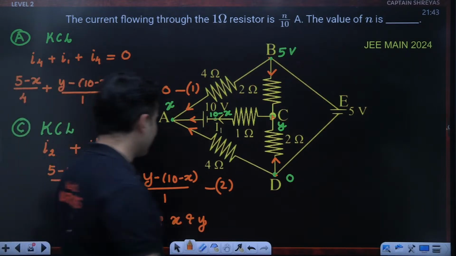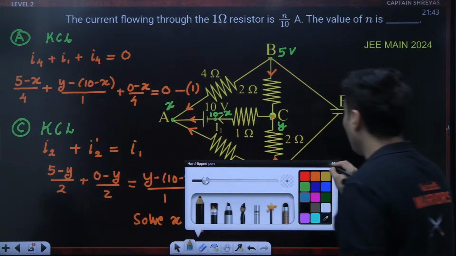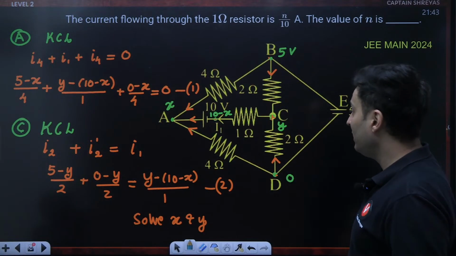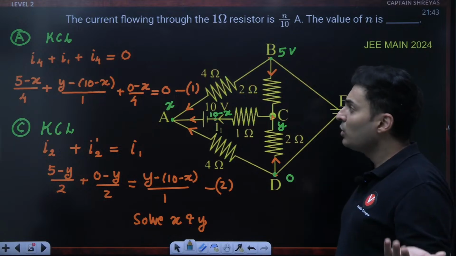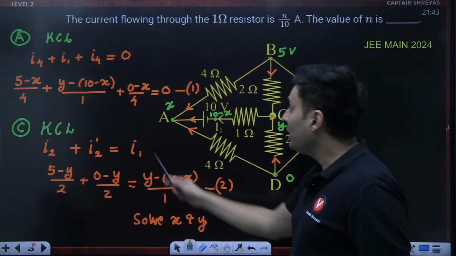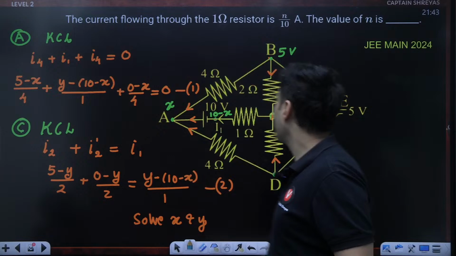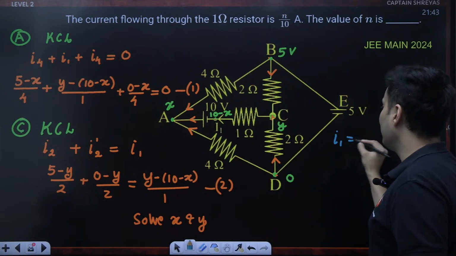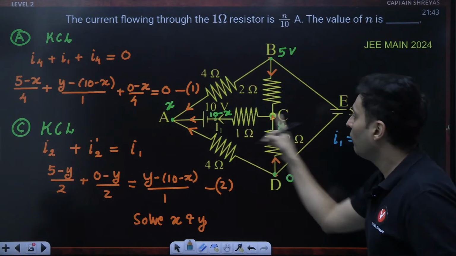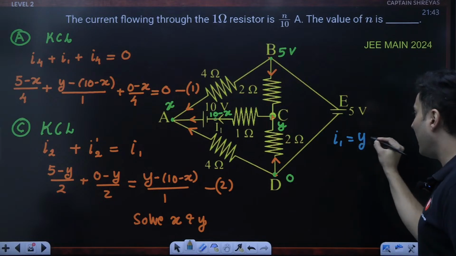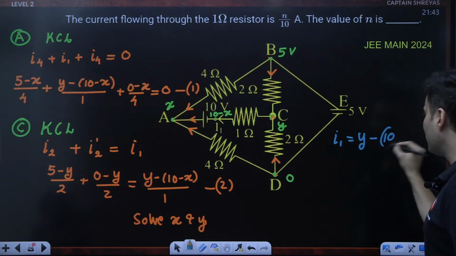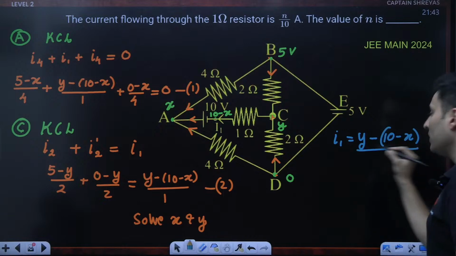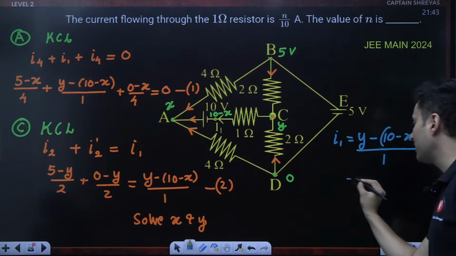Once you solve for x and y, what is the last step of the problem? To find I1, you can find I1 through any of these equations. For example, I1, what will be current I1? I1 will be nothing but voltage difference, which is high voltage minus low voltage, which is 10 minus x, whole thing divided by the resistance.